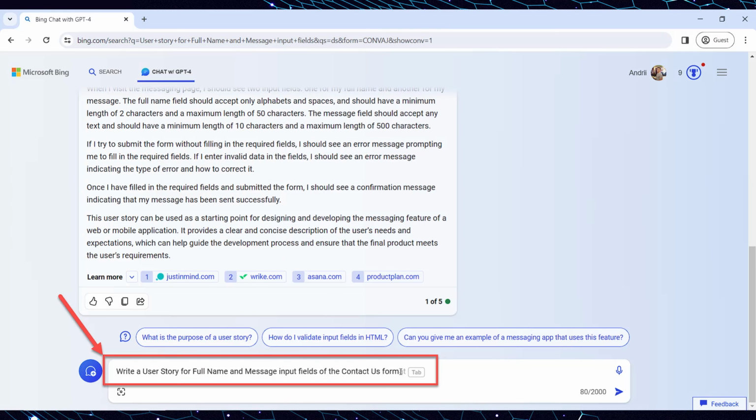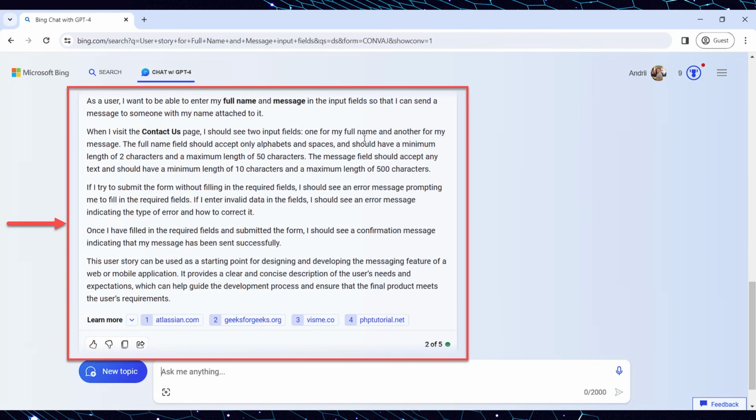Go back to Bing AI and input the next prompt. Write a user story for full name and message input fields of the Contact Us form. After submitting the prompt, Bing AI answers, providing the user story for the name and message input fields of the Contact Us form.